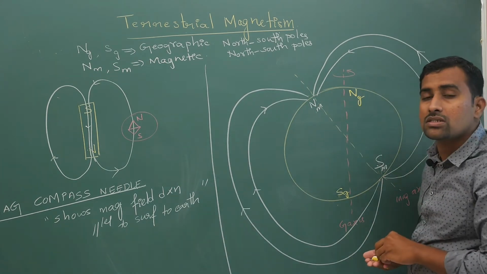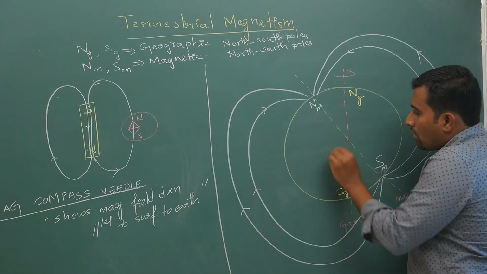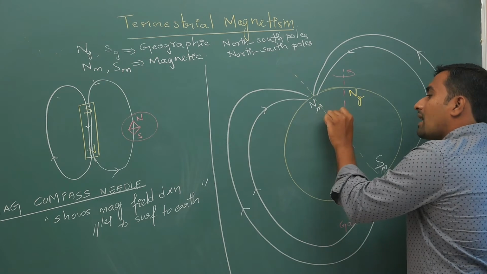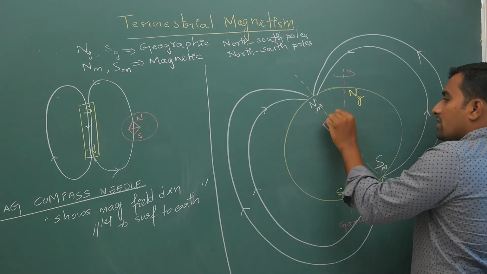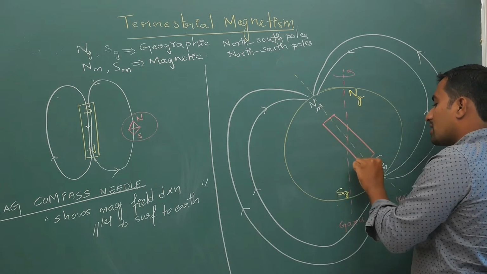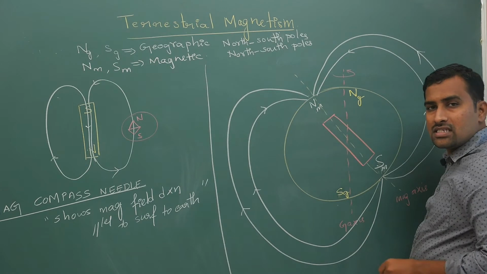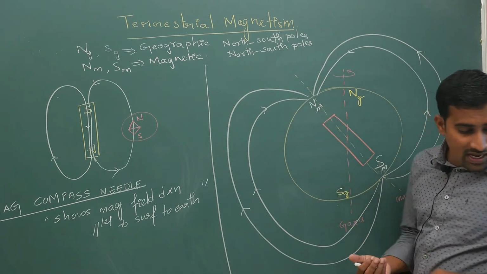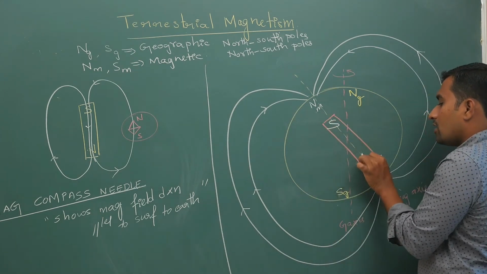It was found experimentally. Why it comes, I will tell you. From this, what can I do? I can assume that your earth consists of a huge magnet. Initially people assumed that the earth consists of a huge magnet inside with its south pole here and north pole here.